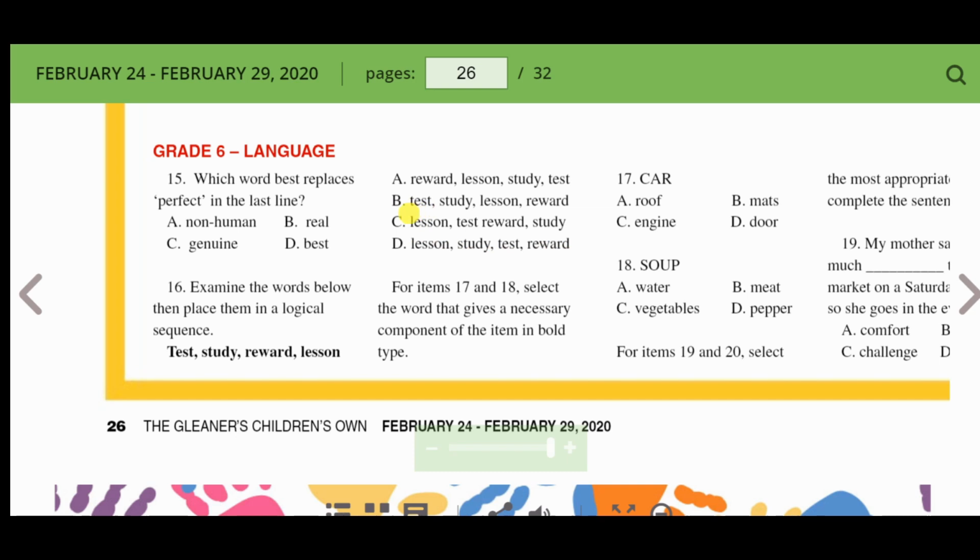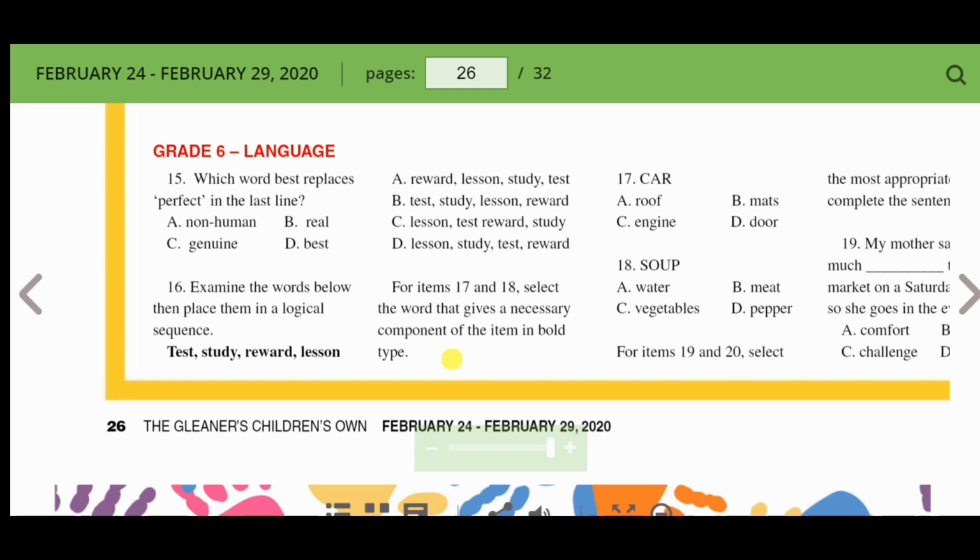We can't start with the test first, so that doesn't make any sense. I have to start doing the lesson, then I study, then I get the test, then I get the reward. So I would go with D. Can't start with reward first, can't start with test first. So we have to start with lesson first. I can't study last. I get my reward at the end.